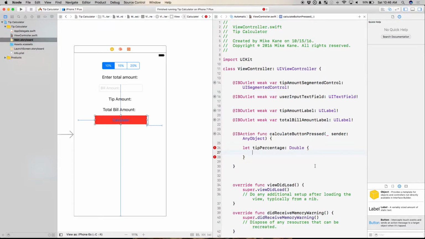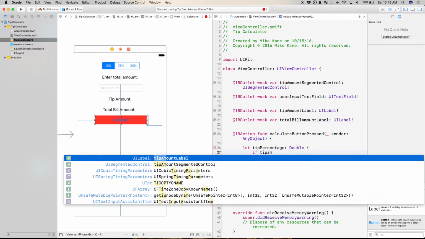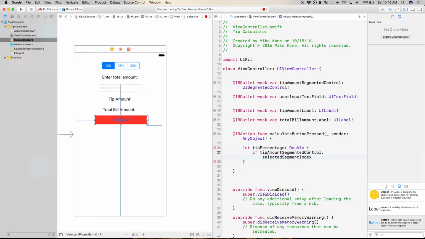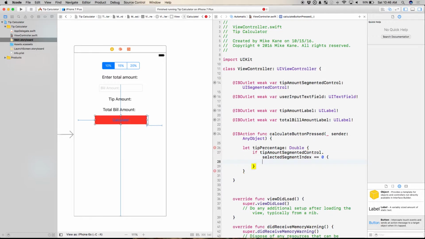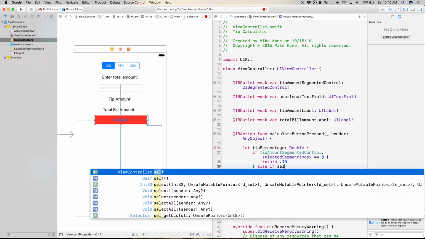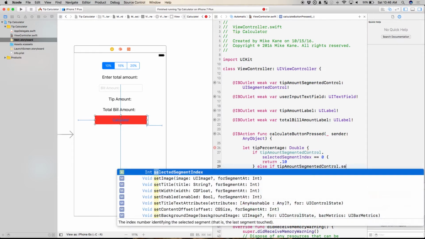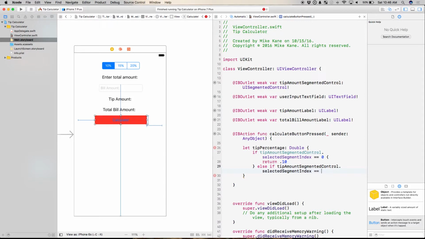So I'm going to say if tip amount segmented control dot selected segment index equals 0, return 0.10. Else if tip amount segmented control dot selected segment index equals 1.